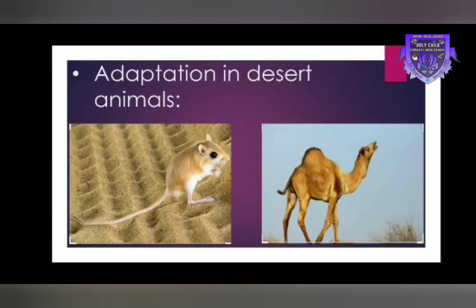The camel can drink more than 40 liters of water at a time and go many days, even weeks, without drinking water. It stores fat in its hump. Over 105 degrees Fahrenheit is very normal for desert animals.